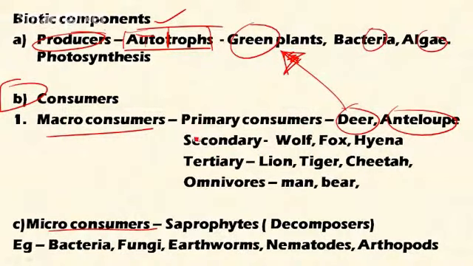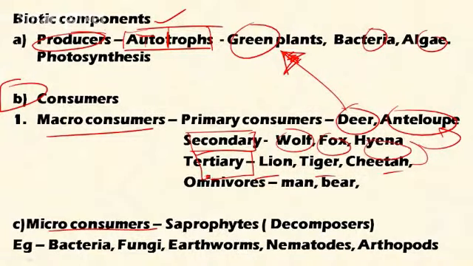Then the secondary consumers, which feed on the primary consumers, are wolf, fox, and hyena. Then tertiary consumers have the ability to feed on both secondary and primary consumers. This includes lion, tiger, and cheetah. Another consumer is omnivores, which feed on both plant sources as well as animal sources, for example man and deer.